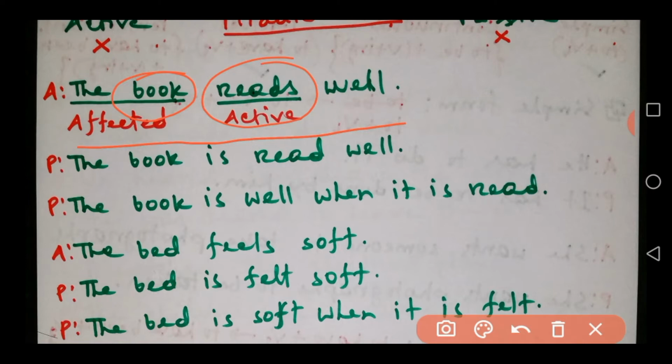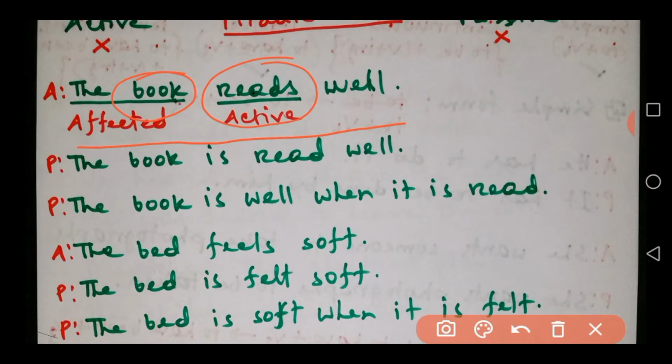So the structure of the verb says it is active voice, but the subject of the sentence is affected. In this way it is half passive and half active. That's why it is called middle voice. So how to change the voice of these sentences, that's the point of our discussion.